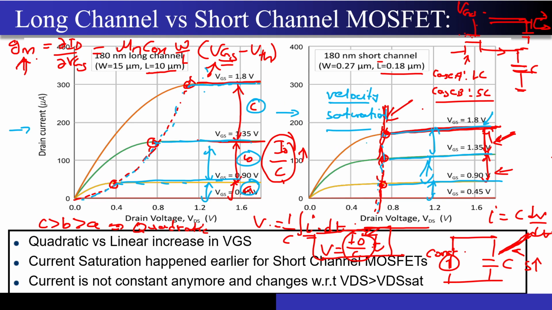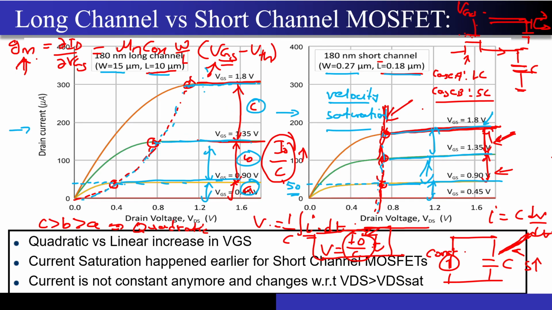One more thing that I want you to highlight is, if I look at this current, both of the W by L ratios are exactly the same, correct. So I should ideally expect to get the same current for this particular VGS. But if you look at this current, it is hardly coming out to be 50 microampere. Just give me a second. Maybe I am not doing it correctly. I guess I should go to this higher curve.